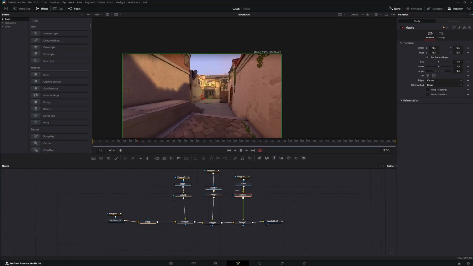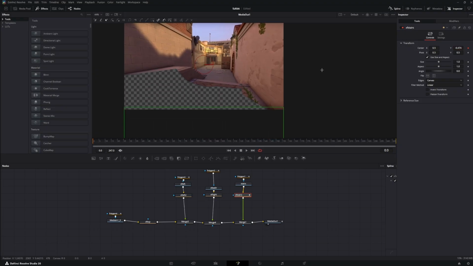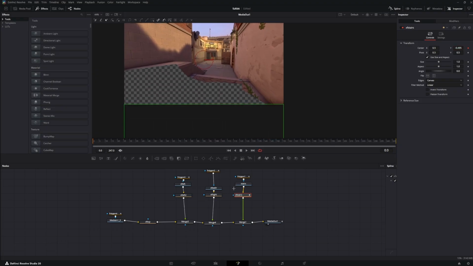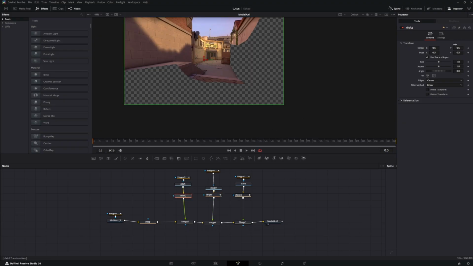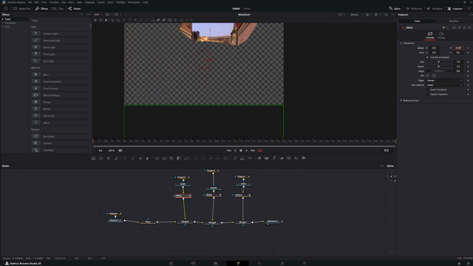Now we will start from the right side and then we will go to the left side. Keyframe, the beginning, everything. Your center Y, and drag it down. It's out of the screen, drag it down. Okay. Keyframe, the second one. Down. Keyframe. This one. Keyframe. Down. The last one. Keyframe. Down.